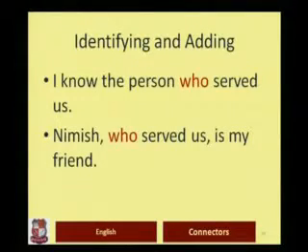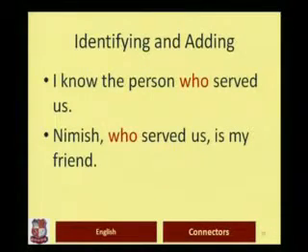For example, here, I know the person who served us. Here, the relative pronoun who is used to define or to identify the person. If I just say, I know the person, the meaning is not clear. But by using the clause that follows who, I am adding meaning. I know the person who served us.